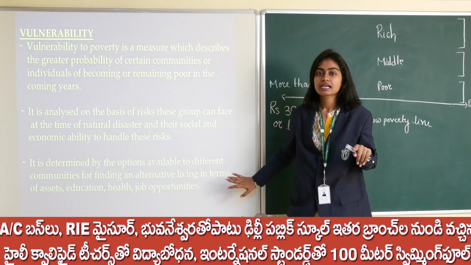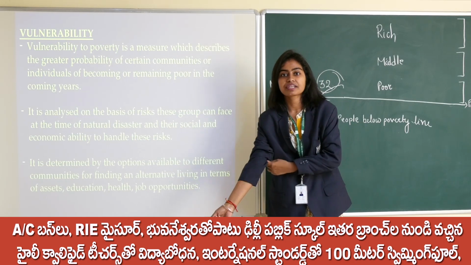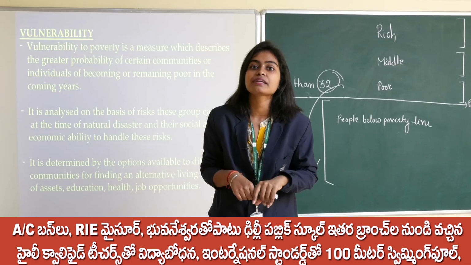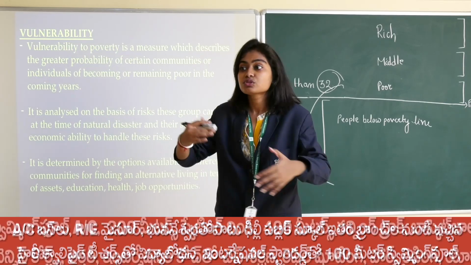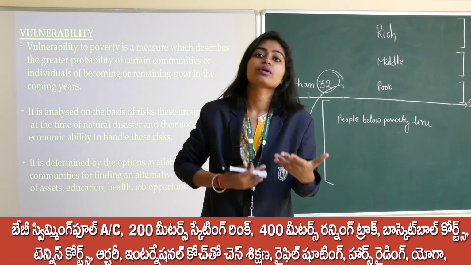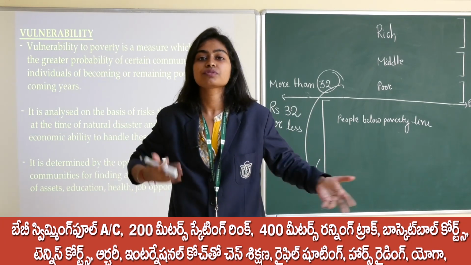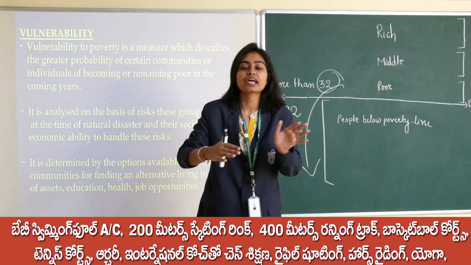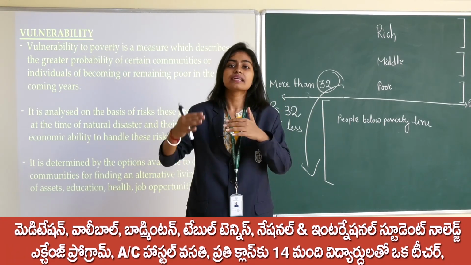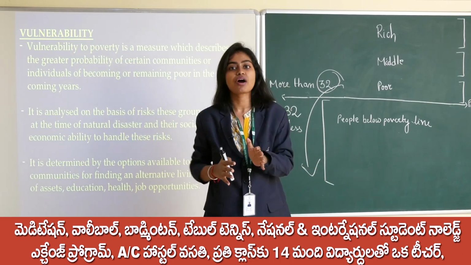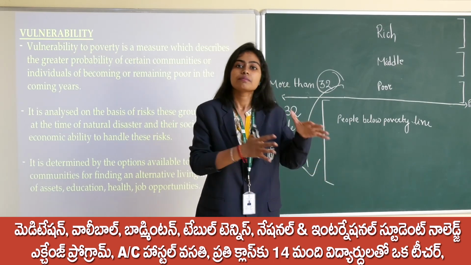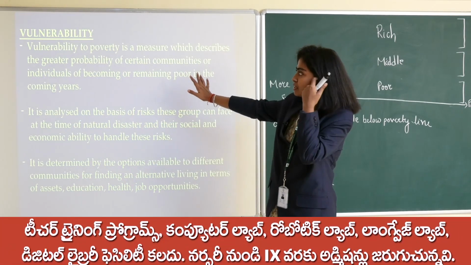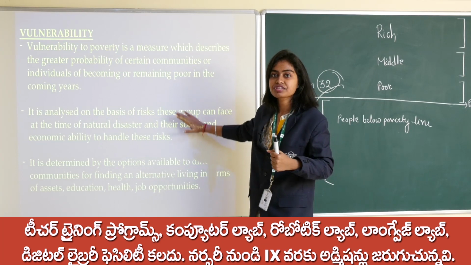Suppose in a family, the father got retired. If the child has education and good health, we will not say that particular family is going to face poverty or become poor. Why? If the father got retired, the child who has education and health can take the place of his father and work to make the family survive. Okay, so this vulnerability includes all three points.